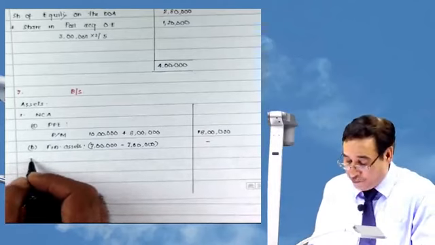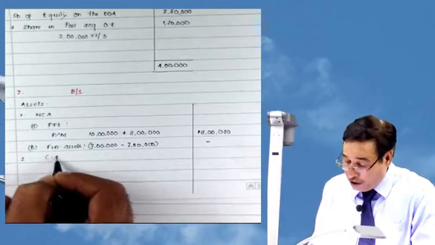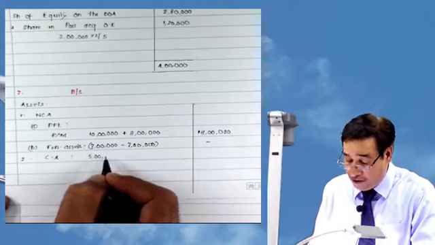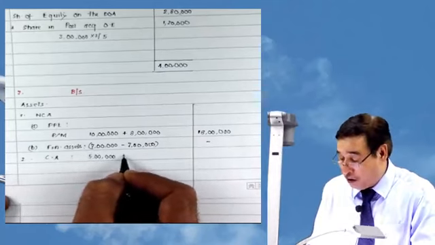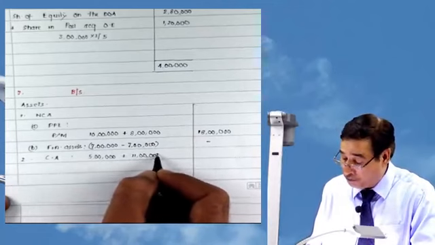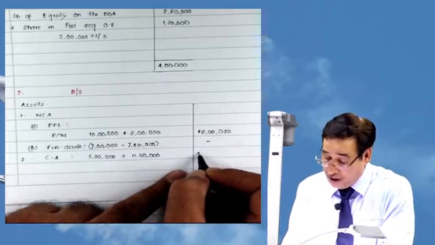Then we have current asset. Fortunately, under current asset, there is only one item: 5 lakh, parent, subsidiary 11 lakh, correct? So total is actually 16 lakh.